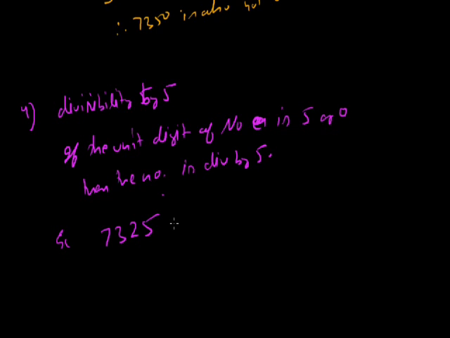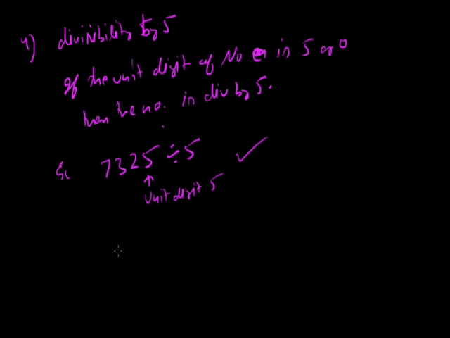7325. This number is divisible by 5. Why? Because its unit digit is 5. So this number is divisible by 5. Let's say the number is 55552. Is this number divisible by 5? No. This number is not divisible by 5. Why? Because its unit digit is 2, that is other than 0 and 5. So this number is not divisible by 5.